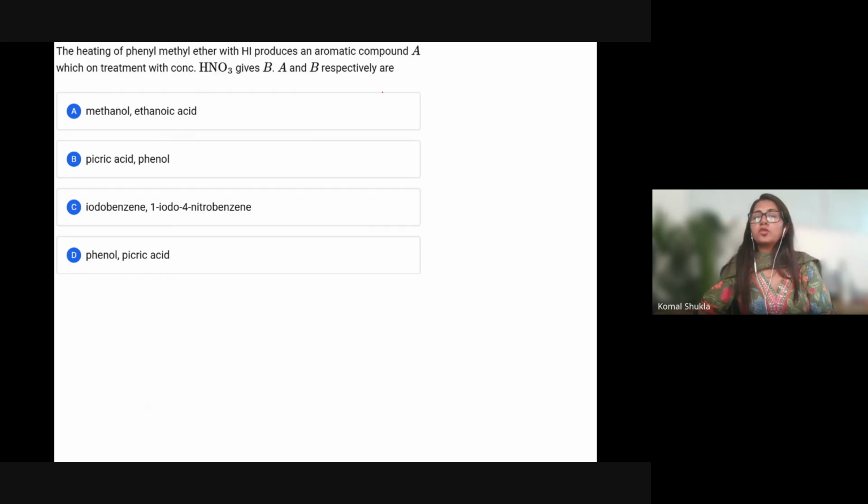Now, this is the question: the heating of phenyl methyl ether with HI produces an aromatic compound A, which on treatment with concentrated HNO3 gives B. A and B respectively are.